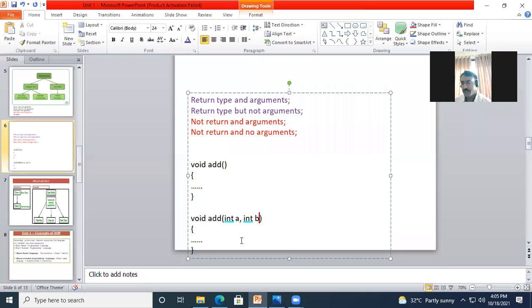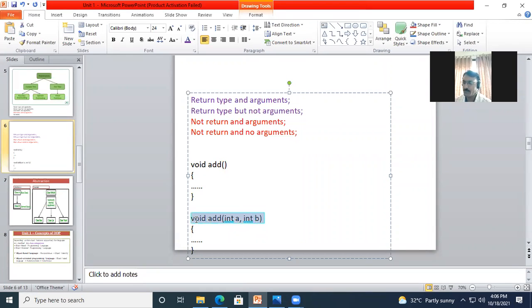Okay. In the C programming language, this facility is not available to you. If you have used one name of a function, you are not allowed to use that name again, right? But here I can use it. Let's say here I'm having the add function without arguments, and here I'm having the same function with arguments.